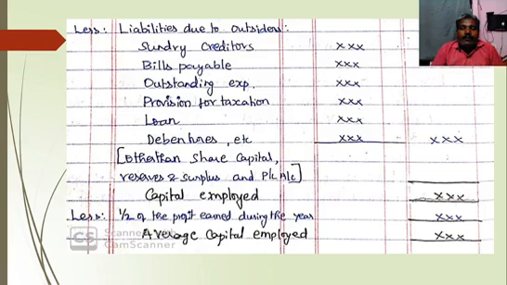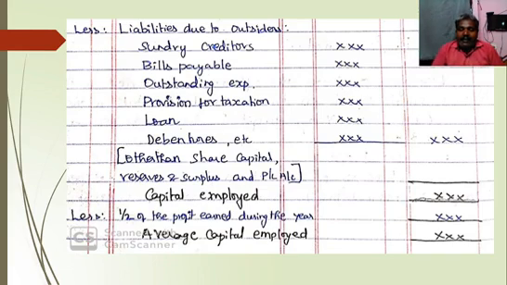We didn't take these three items because they come under the category of shareholders' funds or shareholders' net worth. So from assets at market value, we should deduct liabilities due to outsiders. Then the difference is called capital employed.